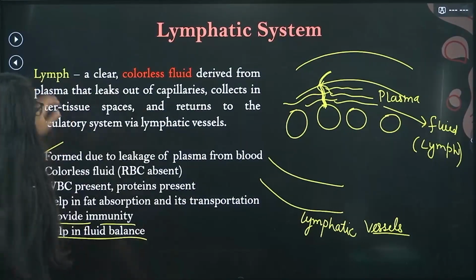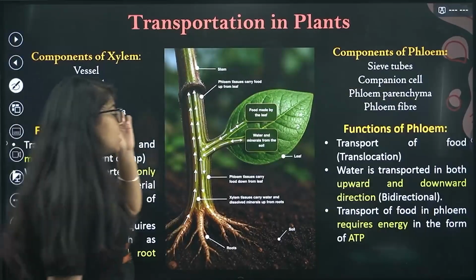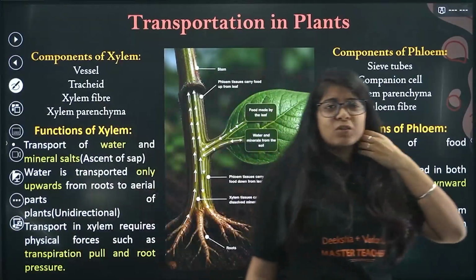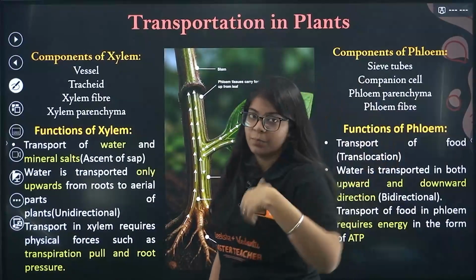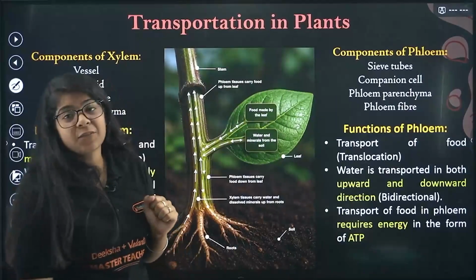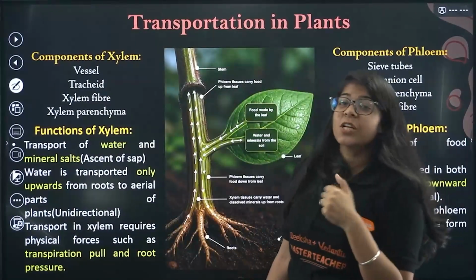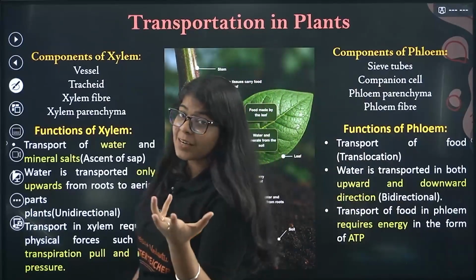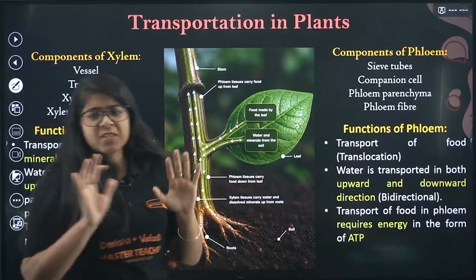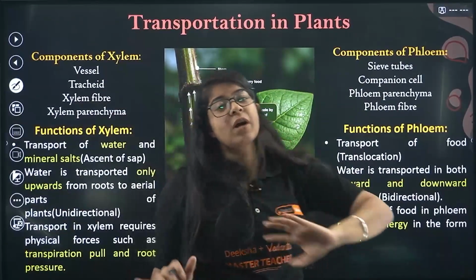Done? Okay, now bacha, next we have transportation in plants. So everything we are going to study: nutrition in plants, nutrition in human body. Then we studied respiration in plants, respiration in human bodies. Now we studied transportation in bodies. Now we study transportation in plants as well. This is very basic. We just have two kinds of transportation.